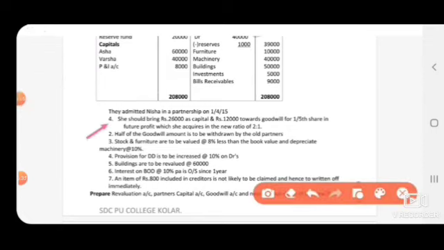Now the conditions: she should bring rupees 26,000 as capital and 12,000 towards goodwill for 1/5 share in the future profit. So here, new partner Nisha has brought 26,000 as capital and 12,000 towards goodwill. So this we have to record. You have to pass the entries under the partners' capital account, credit side.